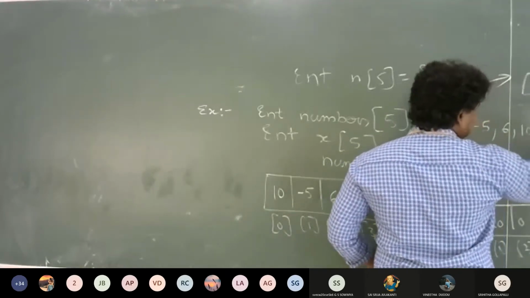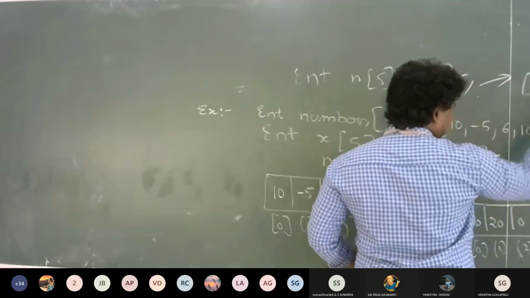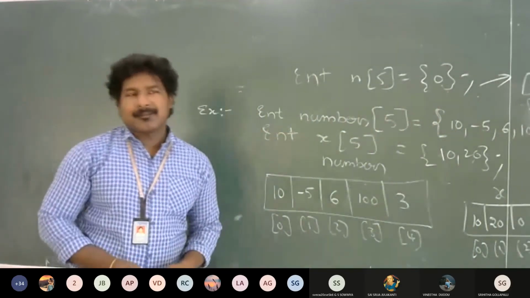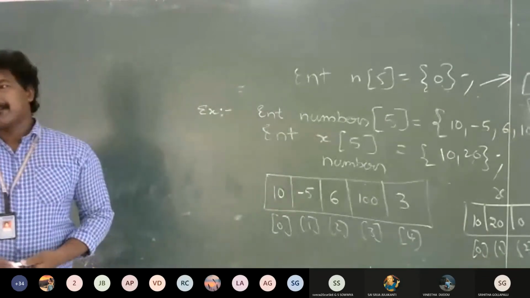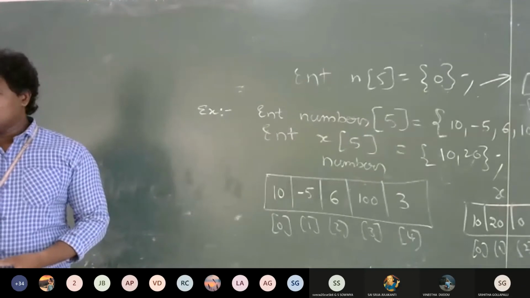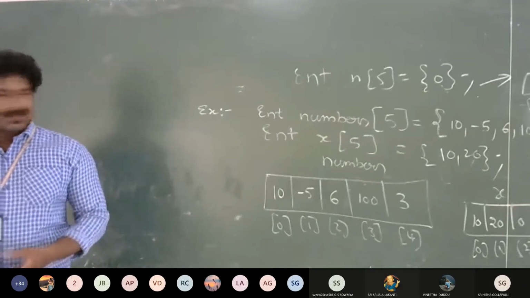What are all these index values? Simple, right? These are the different ways to initialize the arrays.